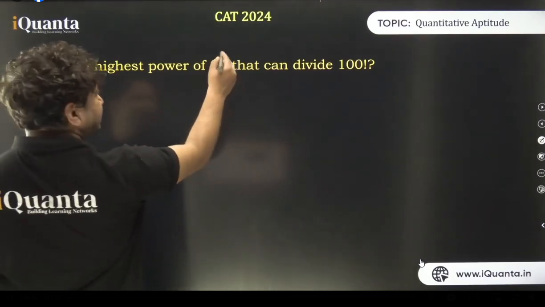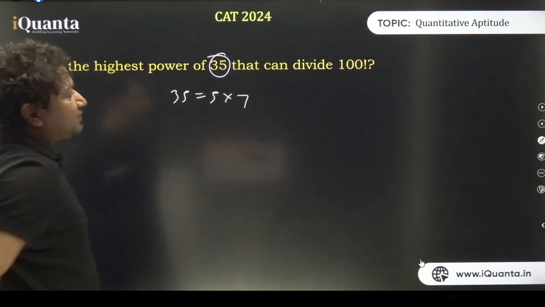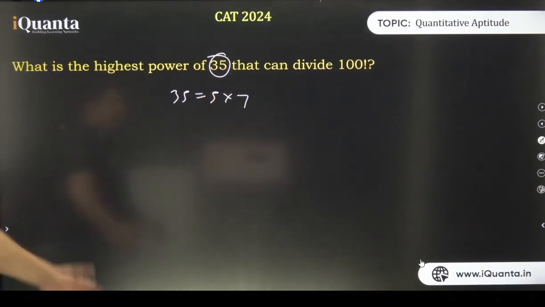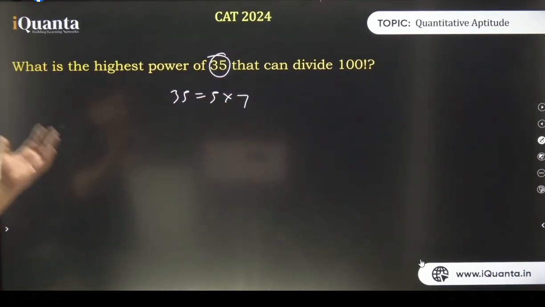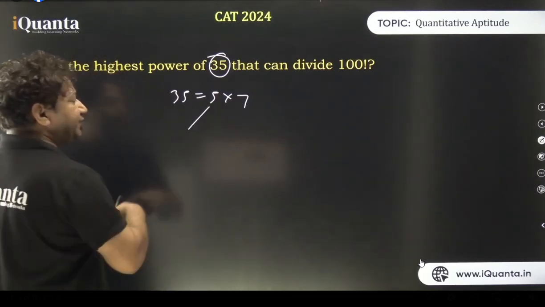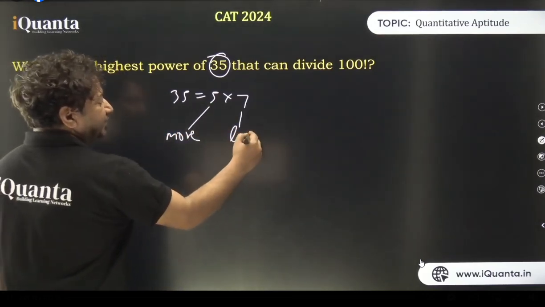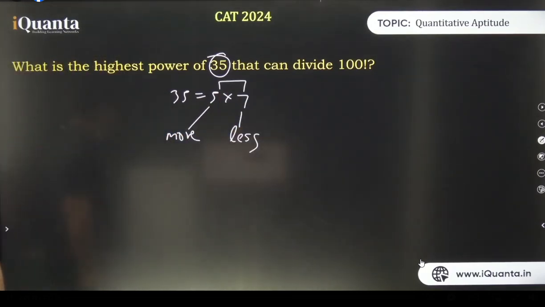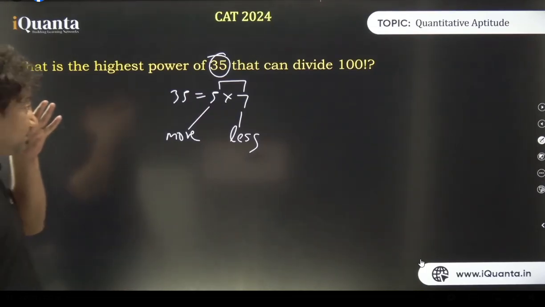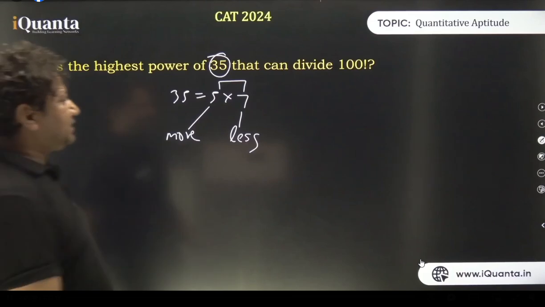Exactly. 35 is nothing but 5 multiplied by 7. So it's very silly if we count all the 5s and all the 7s till 100, because we know there will be more 5s than 7s, right? And a pair will be formed only by the number which is occurring the least number of times, right? Because there are a lot of 5s. Let's count 7s only. 100 divided by 7.